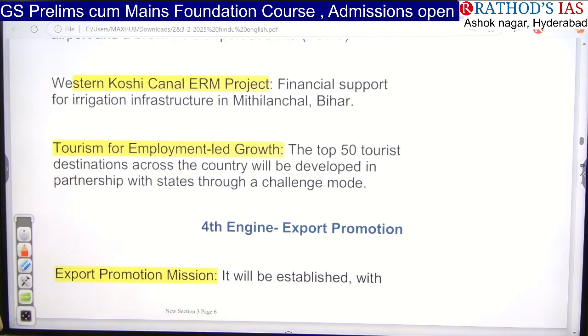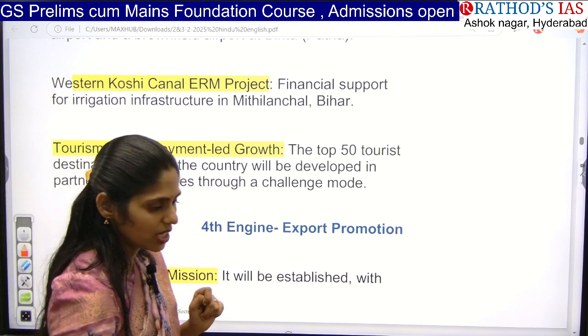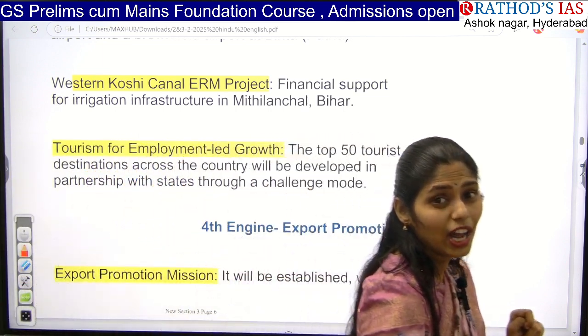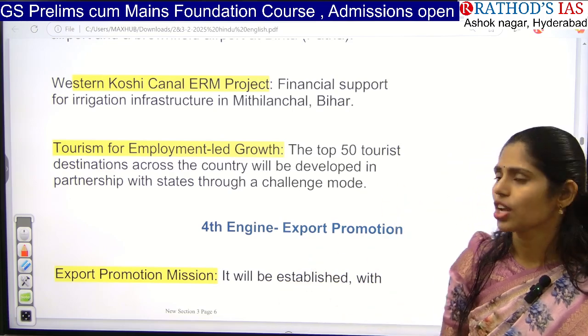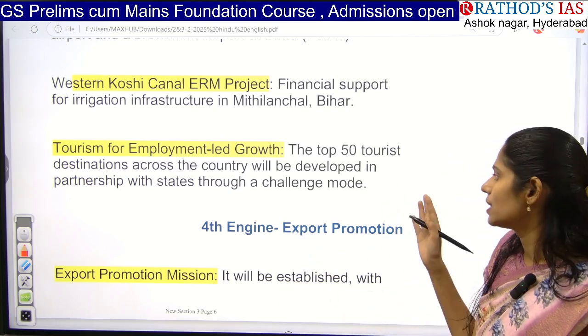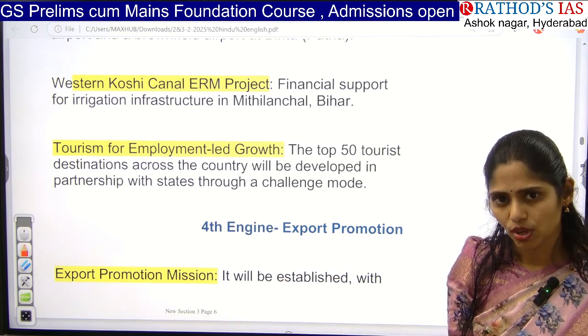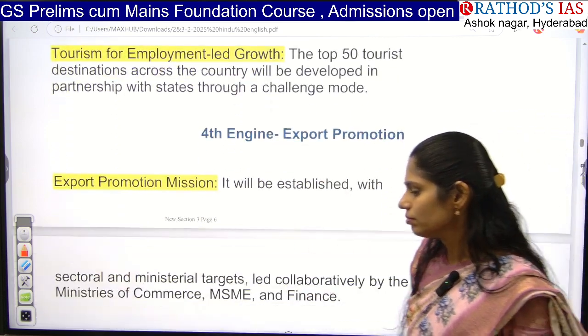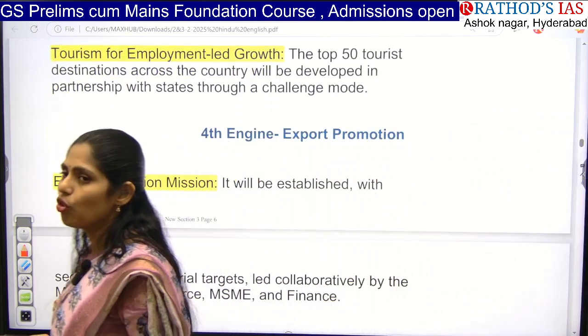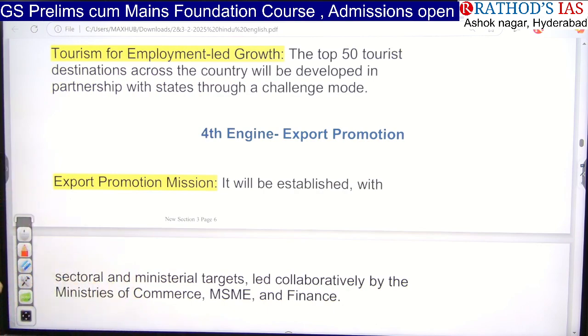And even government is focusing on tourism for employment-led growth. So especially government is focusing on around 50 tourist destinations across the country, so that they will be coming up with partnership with the states through this challenge mode. And next one is the fourth engine. So this fourth engine is focusing on export promotion.